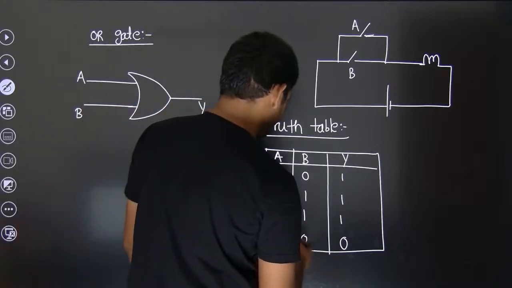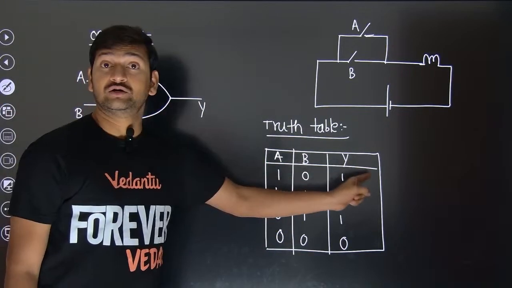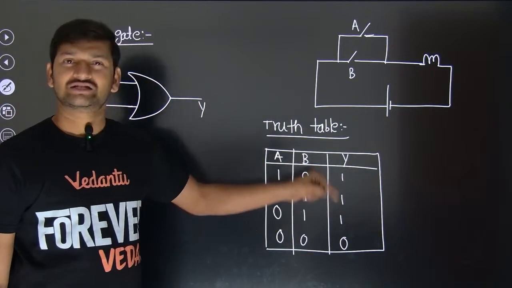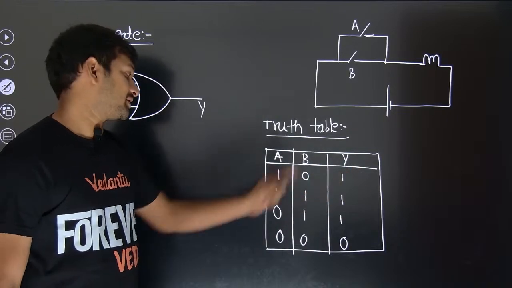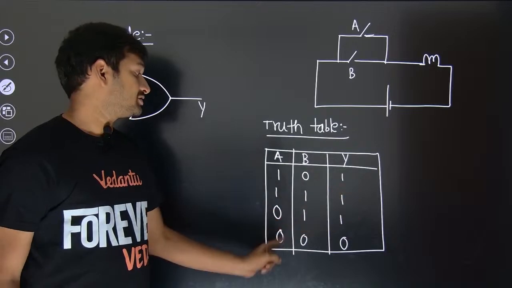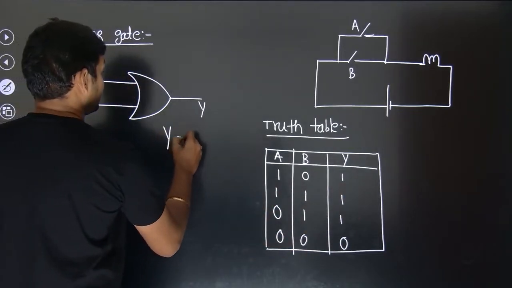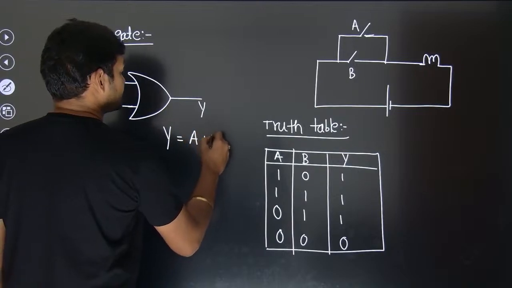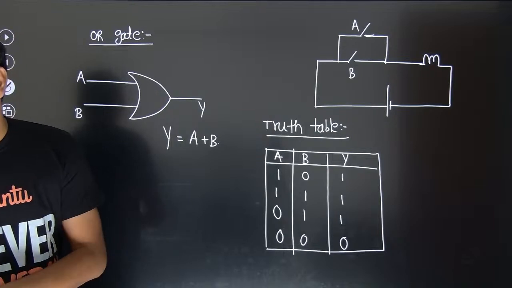Meanwhile, 1 plus 0 is 1. 1 plus 1 should actually be 2, but on will be on. Okay, take that as an exception. 0 plus 1 is 1. 0 plus 0 is 0. So that's why the output will be represented as A plus B.